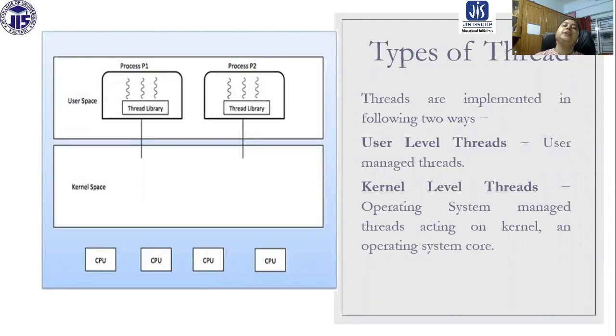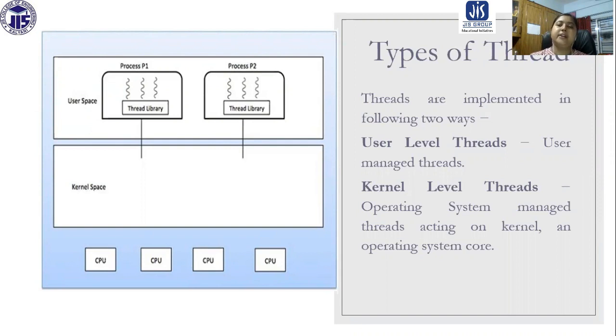Basically two types of threads are available: user level threads and kernel level threads. User level threads are mostly created by the thread library. The kernel or operating system is not aware of user level threads.